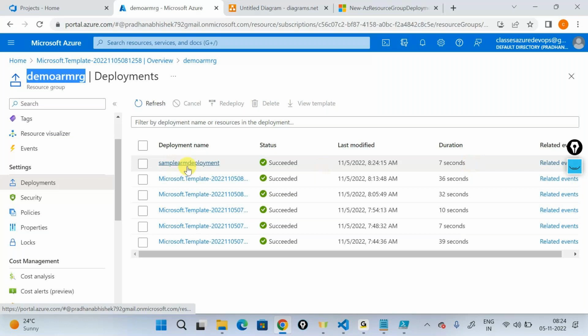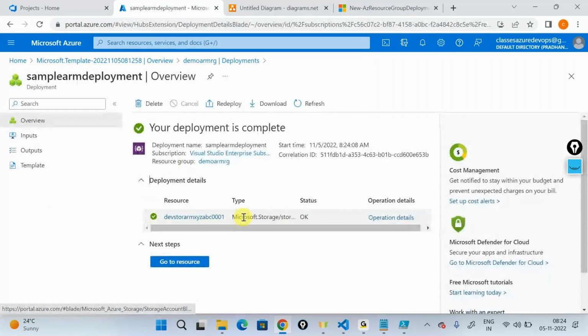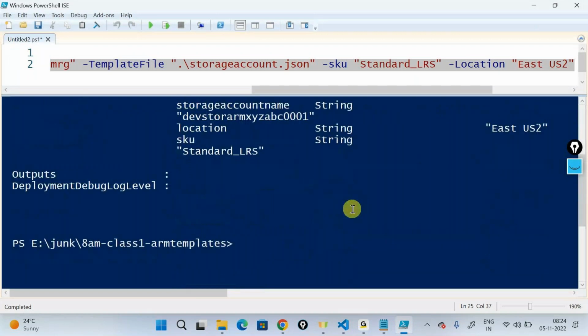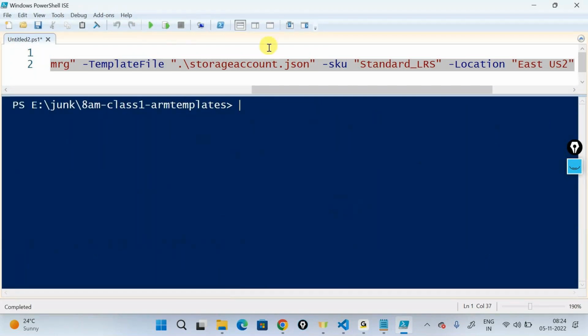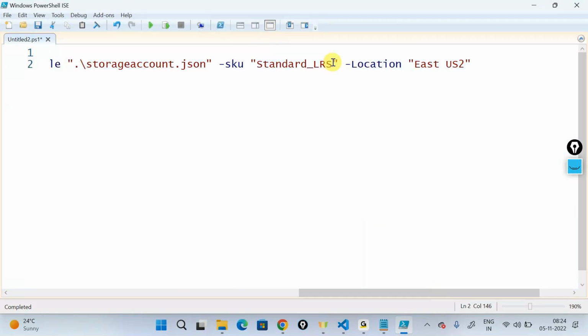This was a PowerShell script call that I made. It's telling me, okay, this is all good. Yes, the sample deployment has succeeded. I went ahead and checked all the properties, and everything is good. If I change the property, let's say to Standard_GRS, this is allowed.